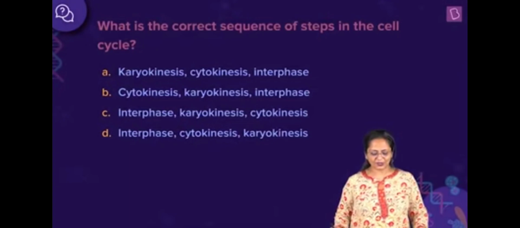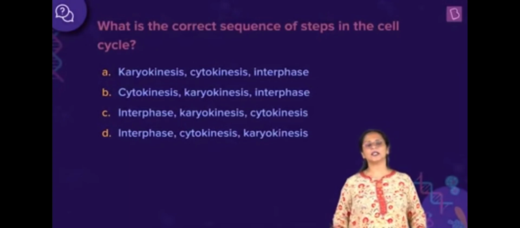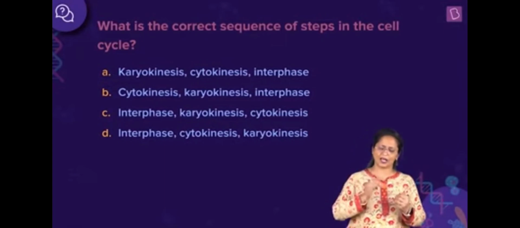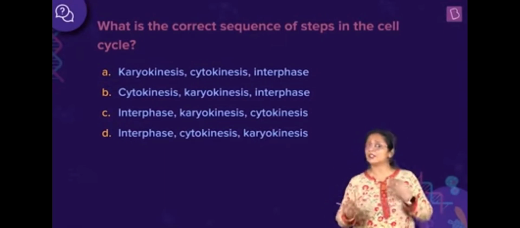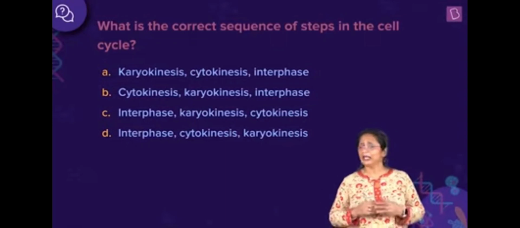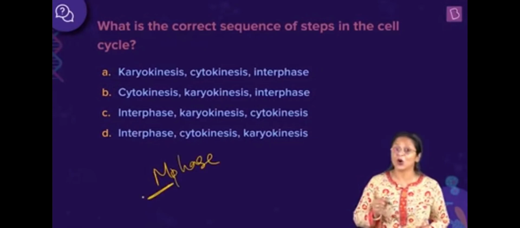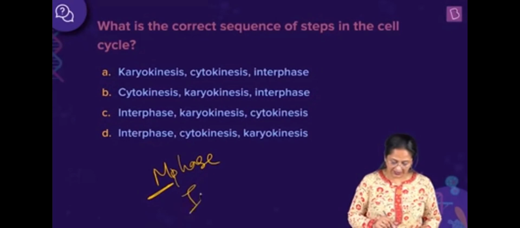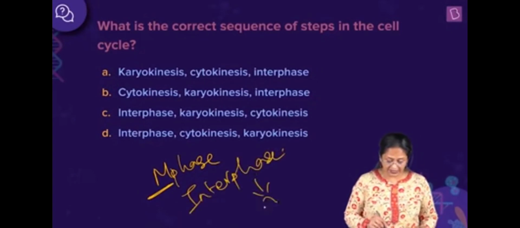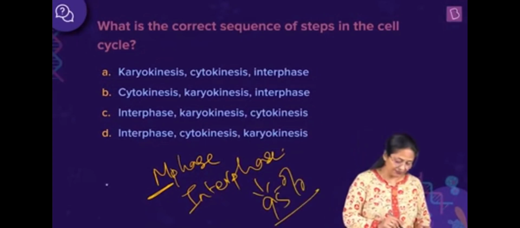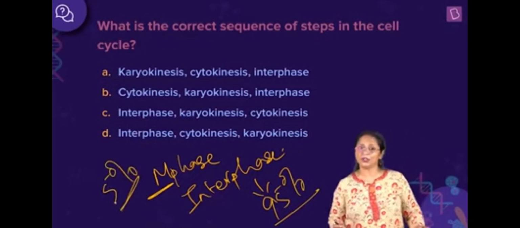What is the correct sequence of steps in cell cycle? Now, what is cell cycle, children? Cell cycle is the sequential manner in which a cell undergoes cell growth, it duplicates the genetic material and enters cell division. Now, this cell cycle is divided into the M phase, M standing for mitosis or mitotic phase, and the interphase. Now, 95% of the cell cycle is interphase. Only 5% is the M phase or the mitotic phase.